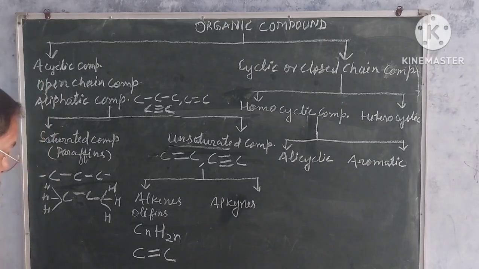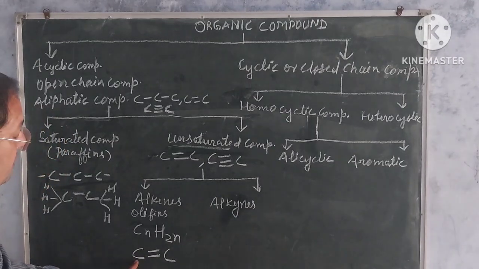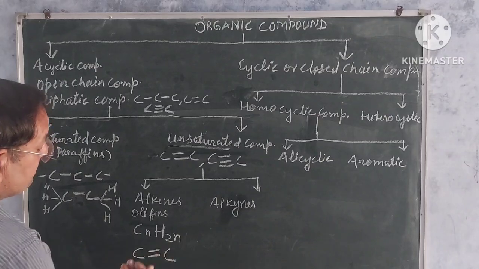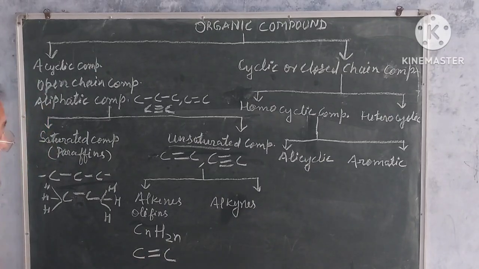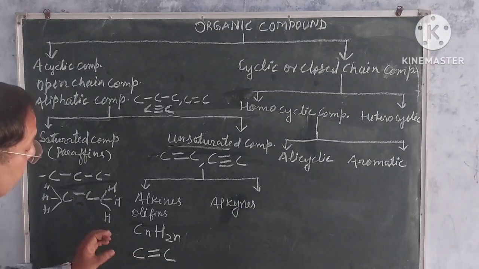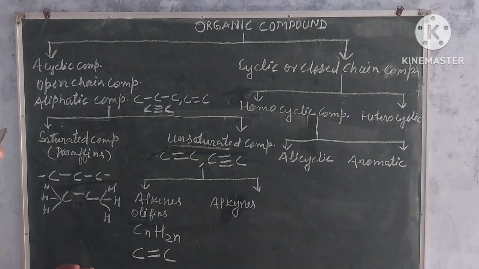hydrogen atoms. Just like this, this carbon atom already joined 2 valencies with this carbon, and this carbon is joined with its 2 valencies with this carbon, and 2 valencies of this carbon are left. Understand? So the 2 other valencies of this carbon will join with other atoms.